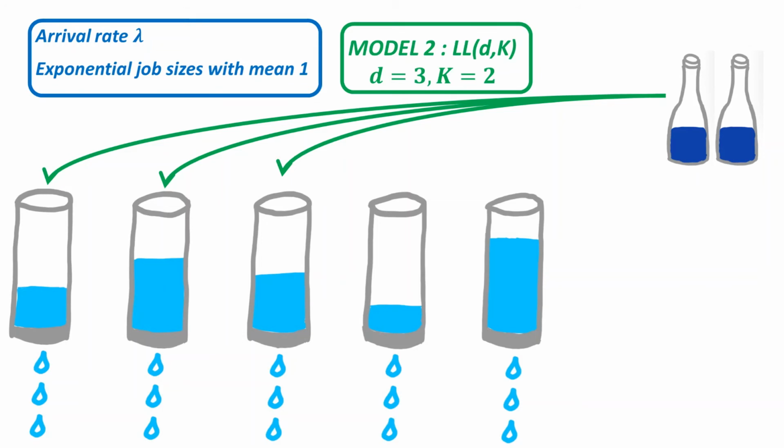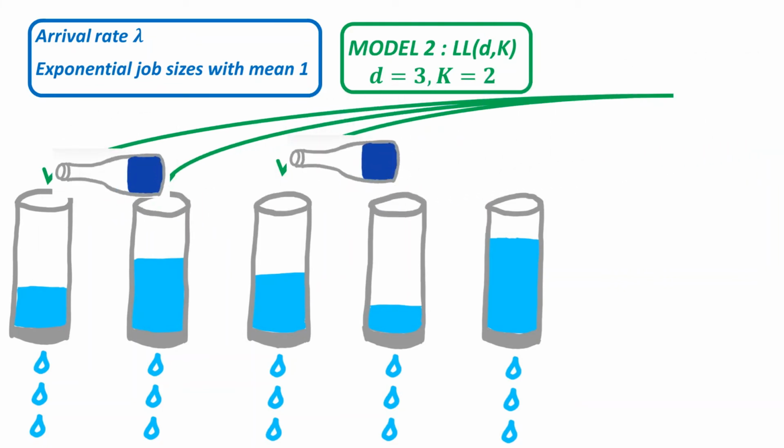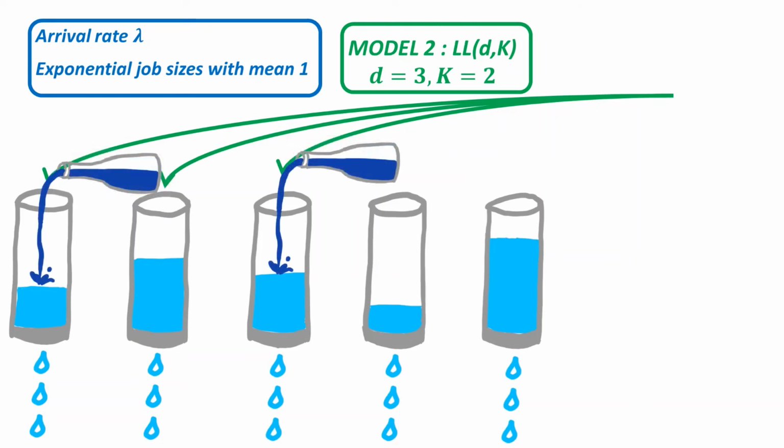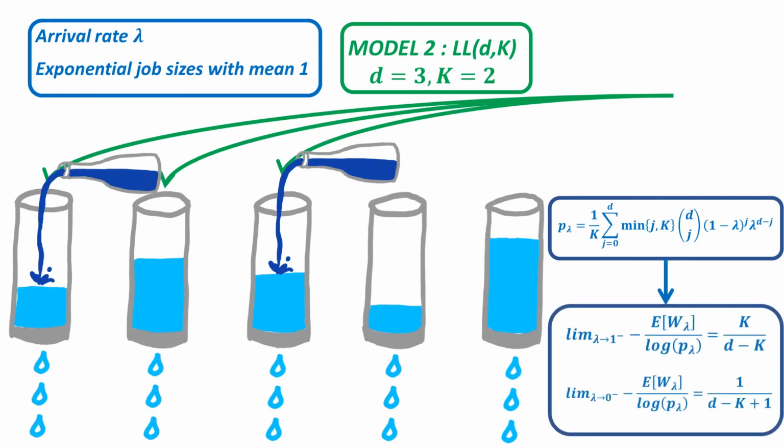We then assign these 2 jobs to the 2 least loaded queues amongst the 3 queues which were selected, and we completely empty these bottles into the chosen glasses. For this policy, we can again compute the value p lambda, which signifies the probability that a bottle is emptied into an empty glass of water. While the expression might look a bit more complex, it is still a very simple closed form expression. We can again compute both the limit for lambda tending to 1 and 0 for the mean waiting time, and we obtain similarly simple expressions for this load balancing policy.